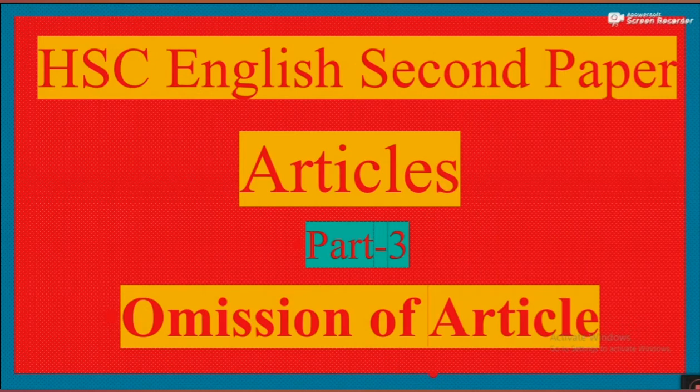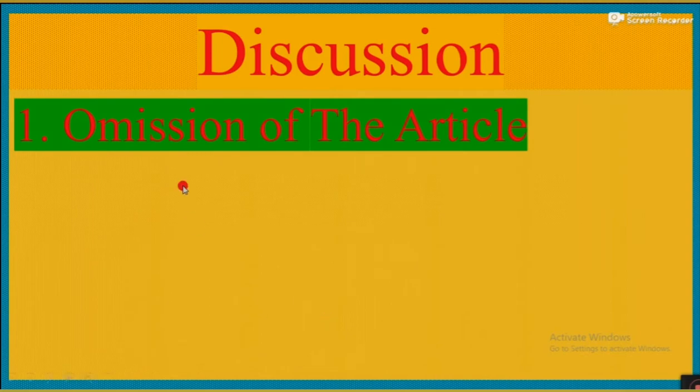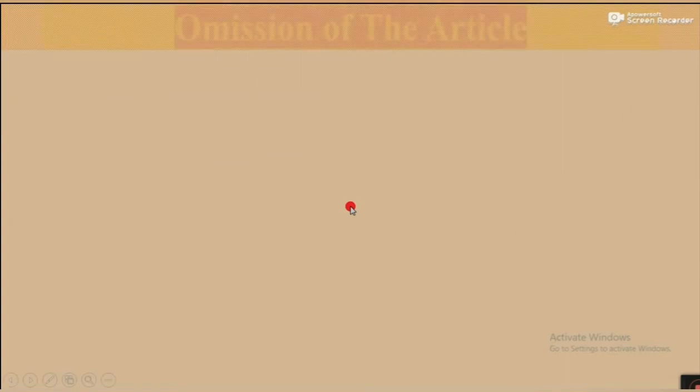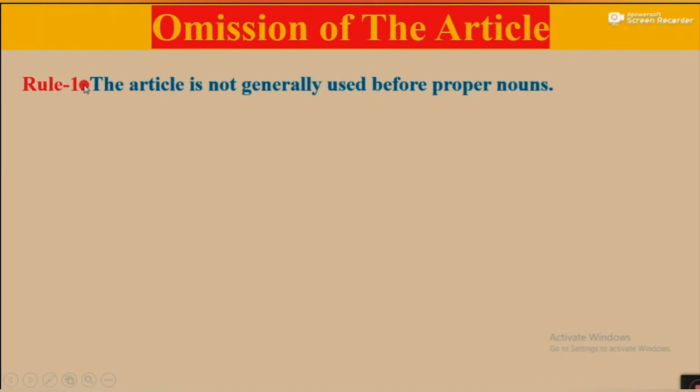Today's topic: Articles, Part 3, Omission of Article. So, we'll discuss today the omission of the article. You'll get some rules. Rule number 1. The article is not generally used before proper nouns.